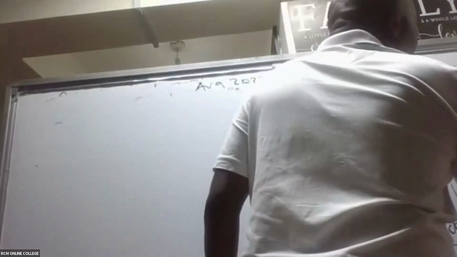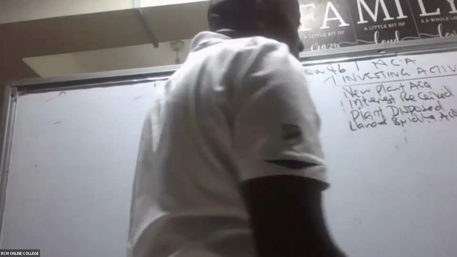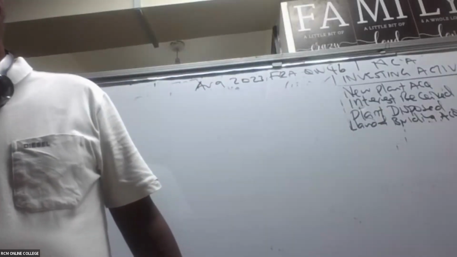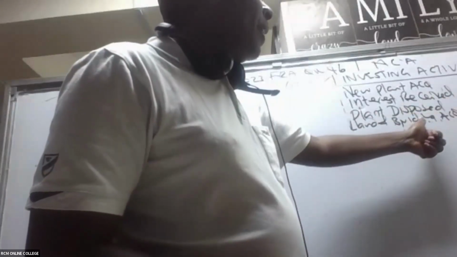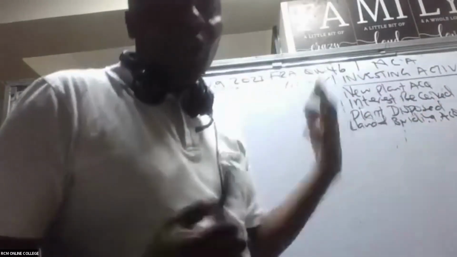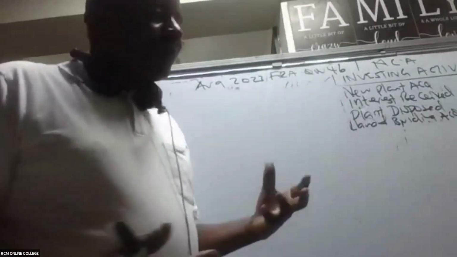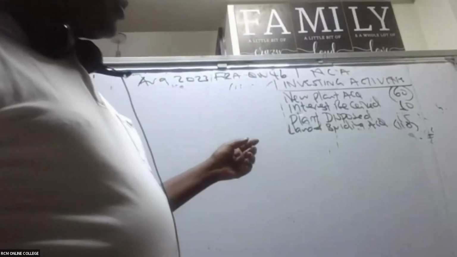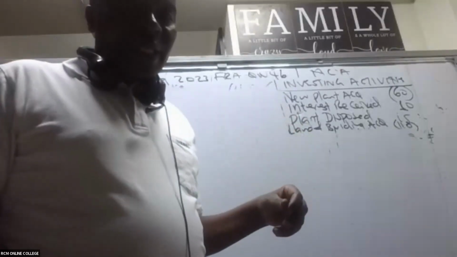Cash flow from investing activities, what do we have there? There are only 4 items. So minus 60 plus 10 plus 15. Land and building acquired minus 110. You guys, please give me answers. I want to help you tonight. So it's minus 60 plus 10 plus 15 minus 110. What do we have there? Somebody is giving me minus 145.